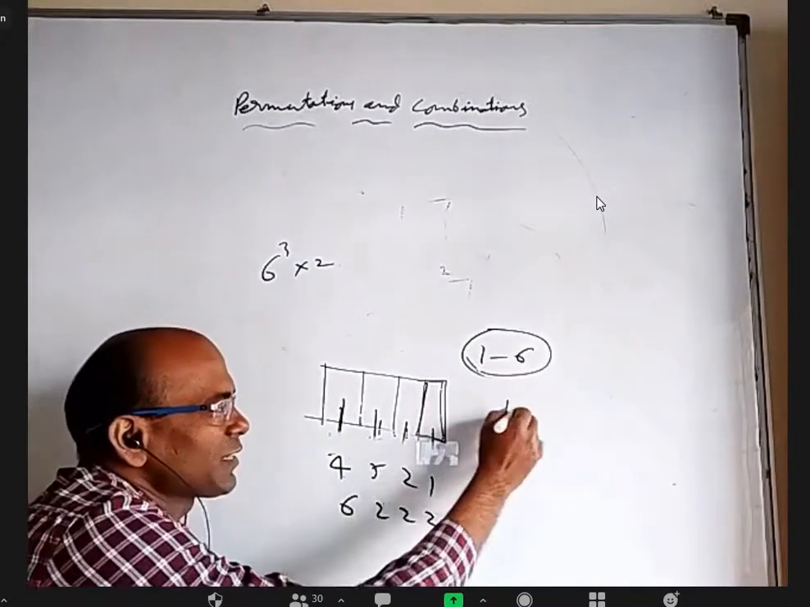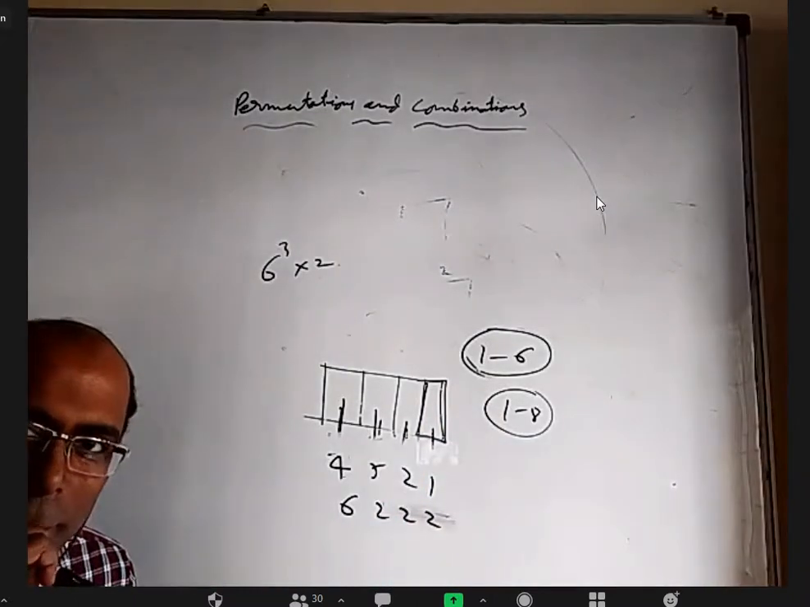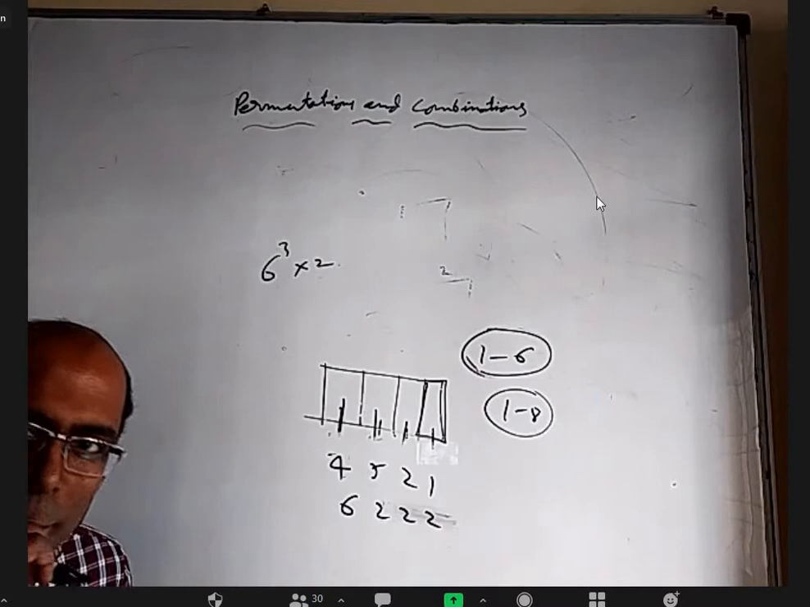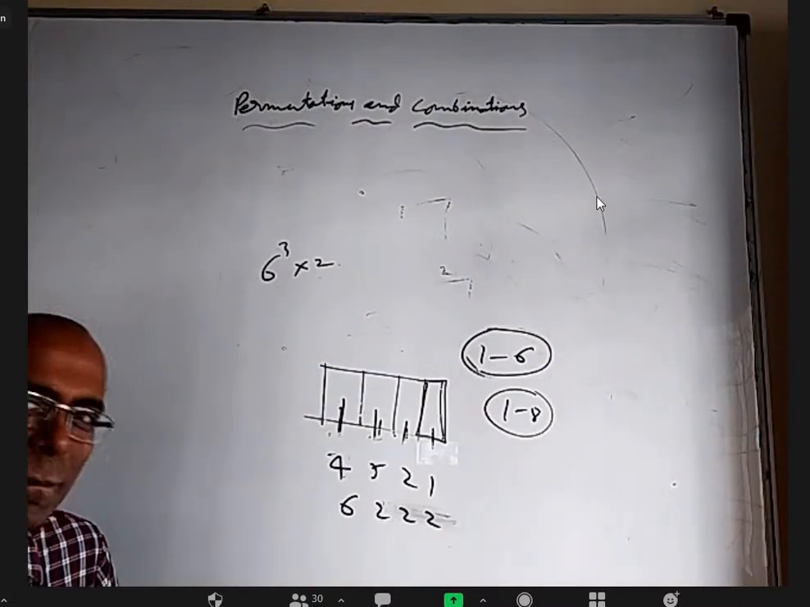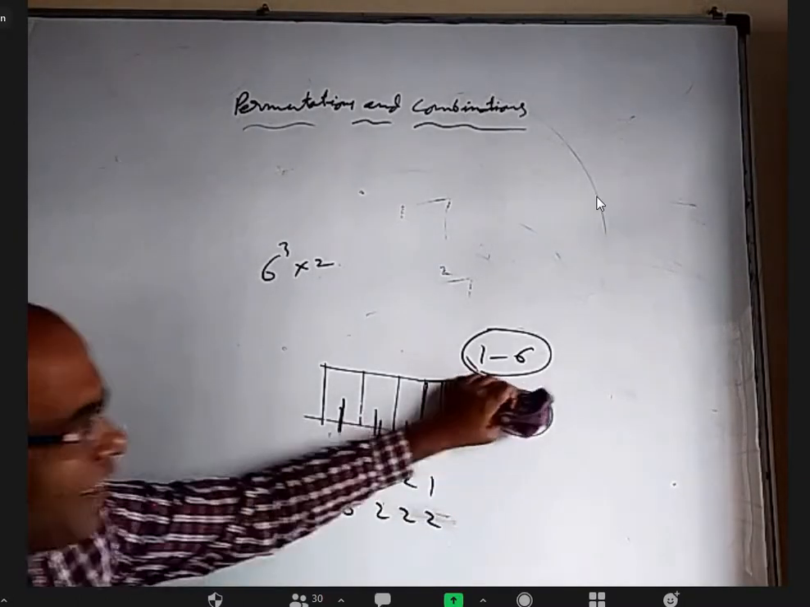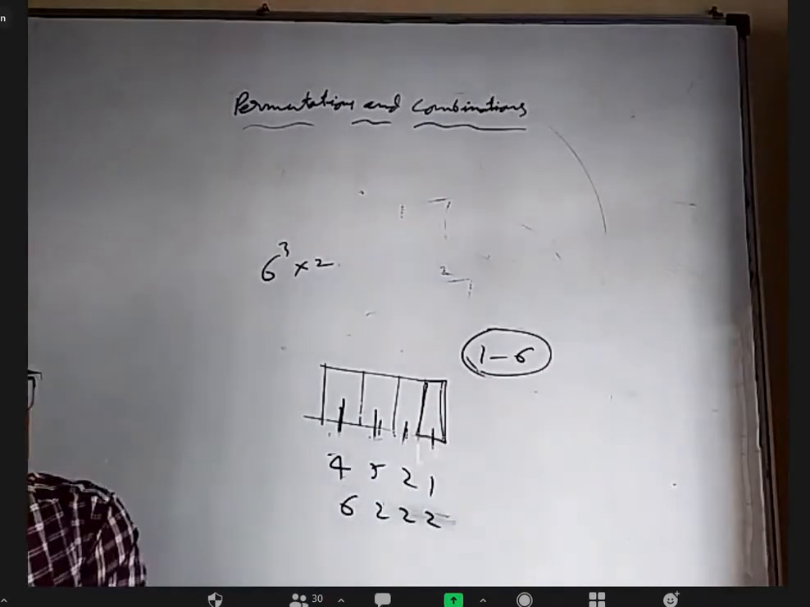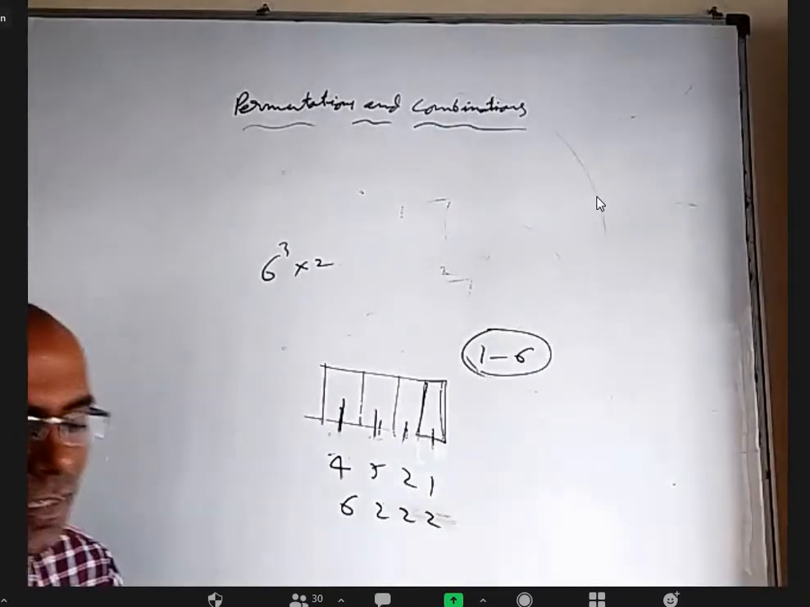Instead of 1 to 6, if it is 1 to 8, what answer will you say? 8 cube into 2. No. Sir, what 8? Can't say easily, sir. Okay, anyway. 6 cube into 2. I calculated 2 also.